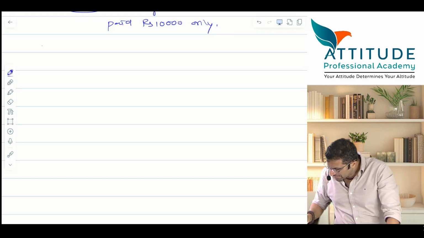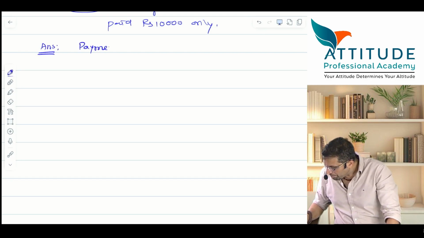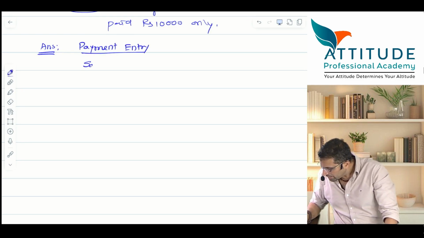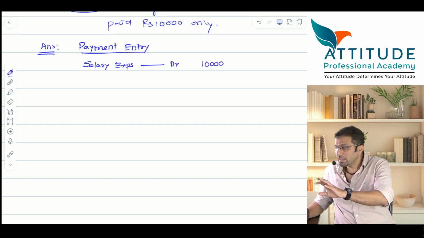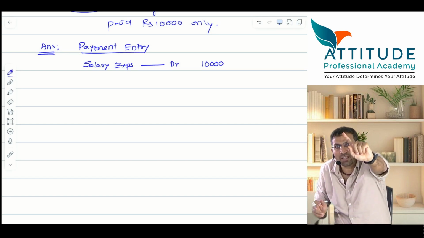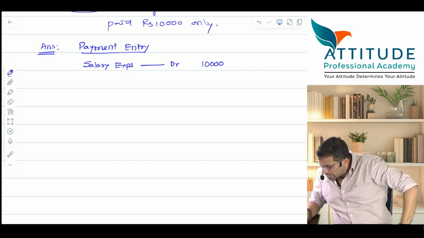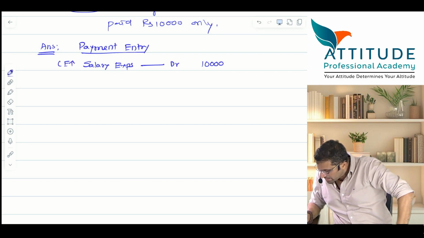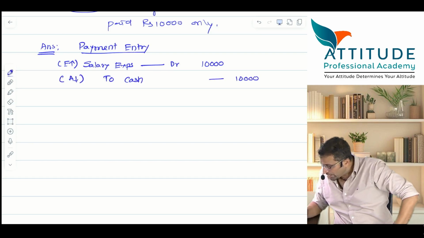So always remember, in such a case, the answer will be written like this. One is what entry? Payment entry. Tell me the payment entry. Salary expense account debit 10,000. Of course, you would have paid 1,000, so you are passing the entry for 1,000, but right now I am passing a combined entry for that 10,000 rupees. Is that clear? Salary expense account debit, expense increases, to cash 10,000, asset reduces. This is the payment entry.